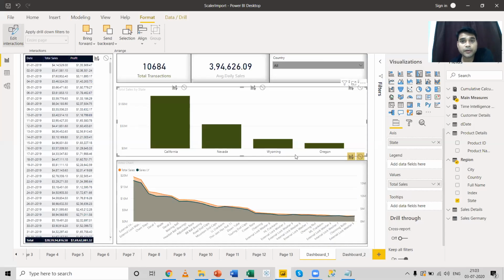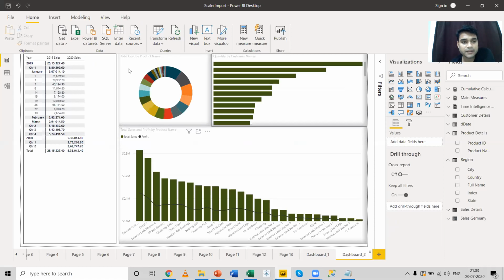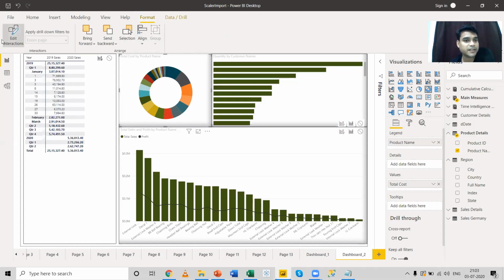The next topic that I'm going to talk about is drill through. Now, what is drill through? Drill through is a way of toggling between reports. You can access one report through another report. How? Let me take a scenario. Let me come to this dashboard. I have a pie chart which contains the product information, correct? Now what I can do, let me remove this edit interaction option.